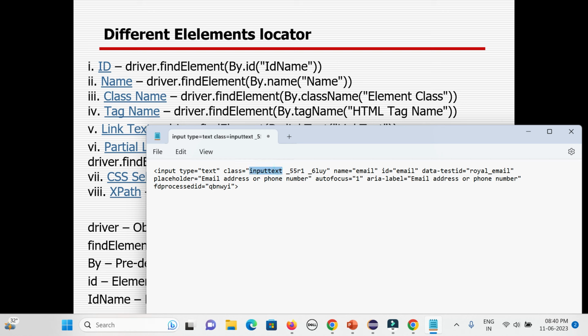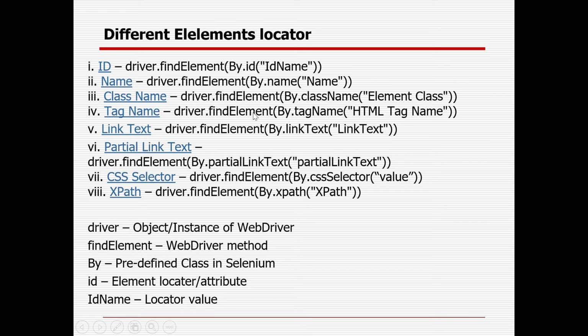So wherever space is available, you can ignore the remaining part. It still works, but it should be unique only. Okay, so that is the reason. I mean, I did not use much class.